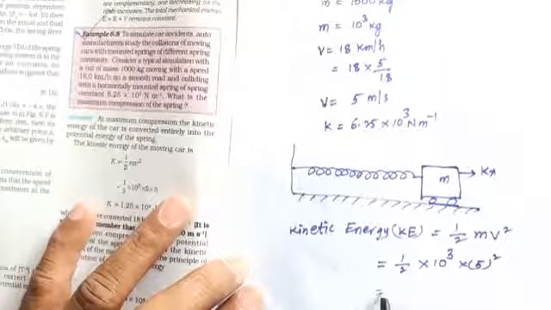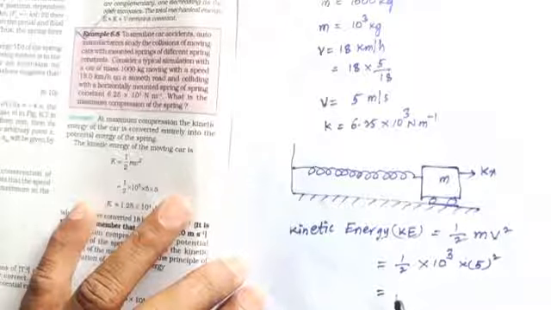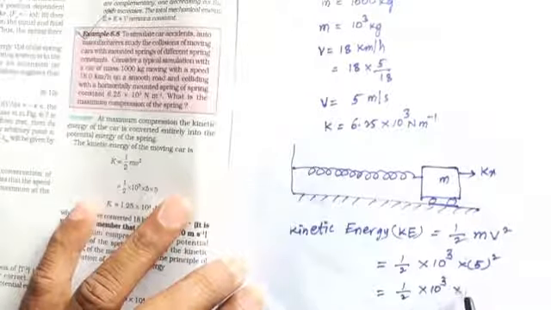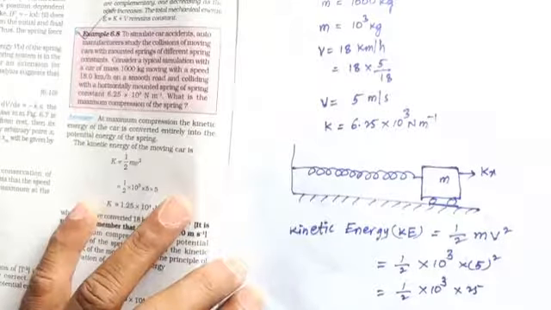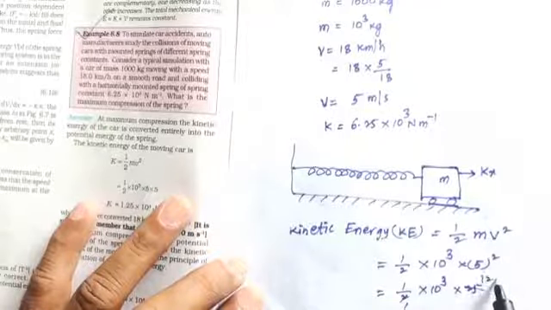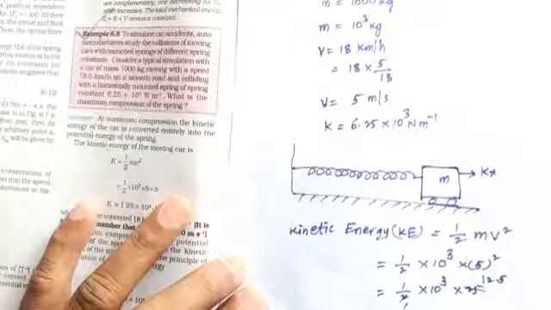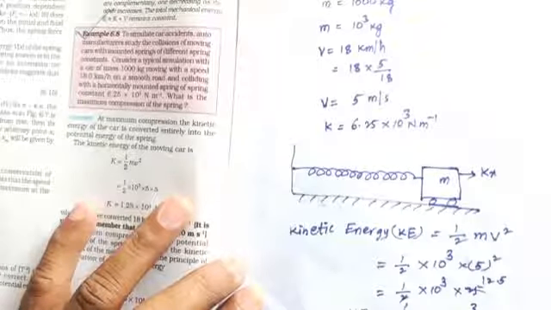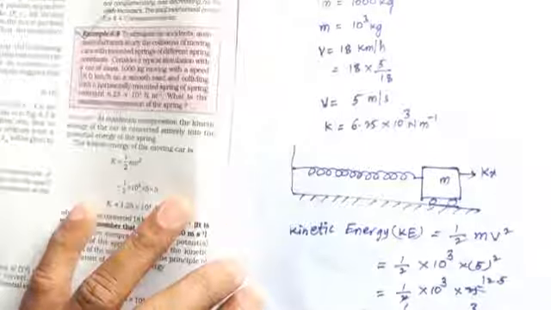So that equals half into 10 power 3 into 25. So 2 ones are 12.5. So then 12.5 into 10 power 3 joules. This is the kinetic energy. Okay. Next,